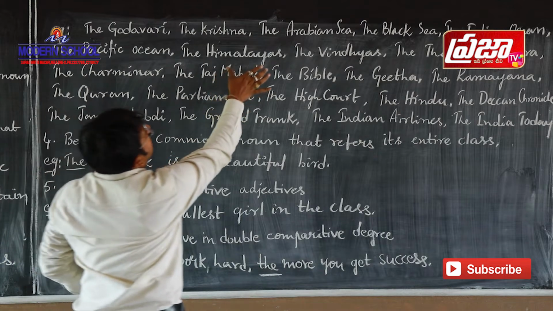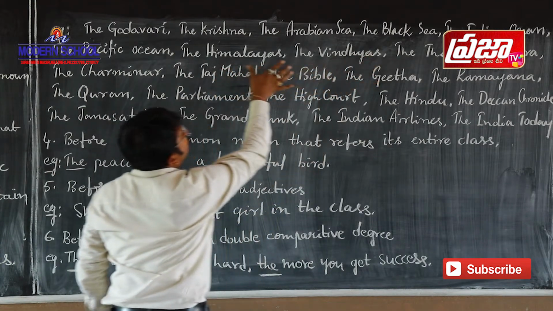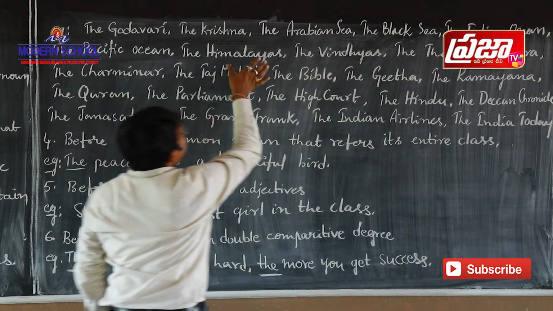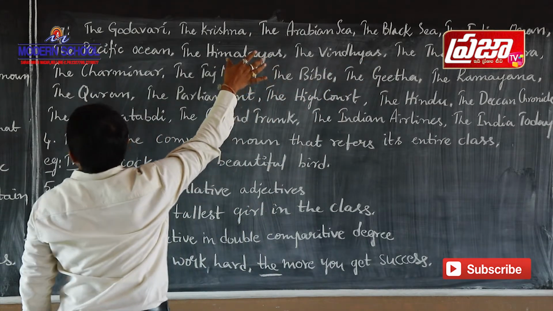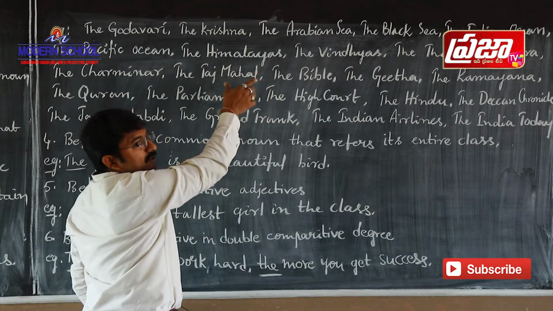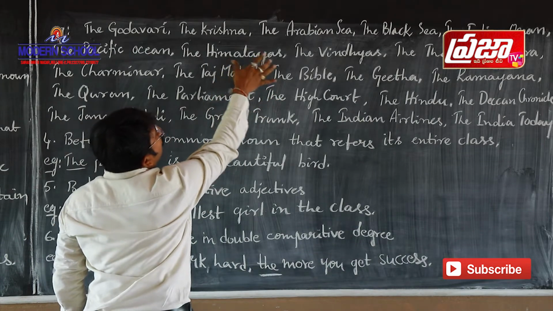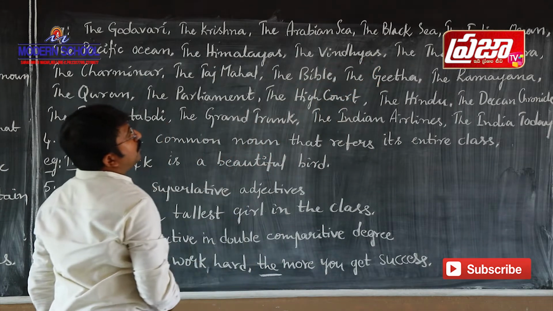Next, Himalayas and Vindhyas. If you take these two examples, Himalayas refers to a group of mountains. It is not a single mountain that is talked about here. Vindhyas also refers to a group of mountains.